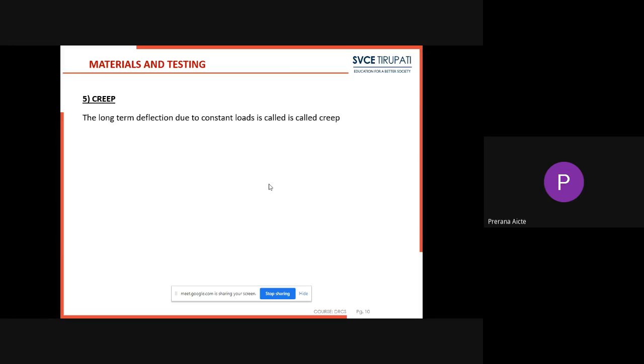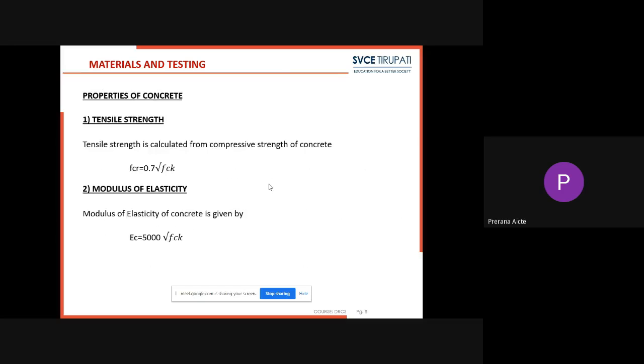Next, creep, another property. The long-term deflection due to constant loads is called creep. So these are some properties of the concrete.